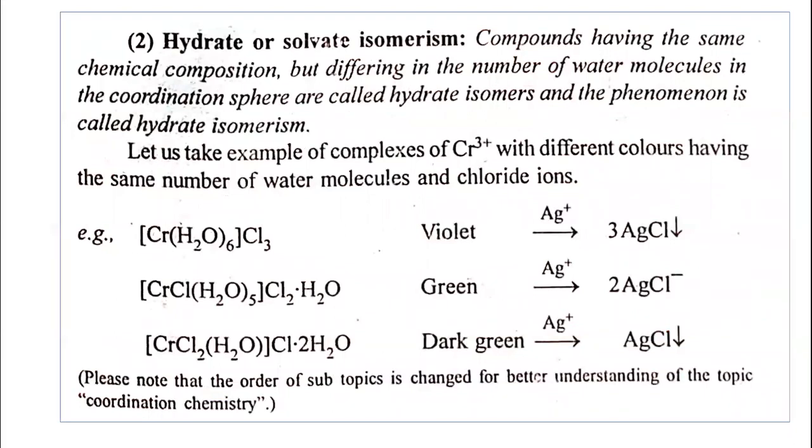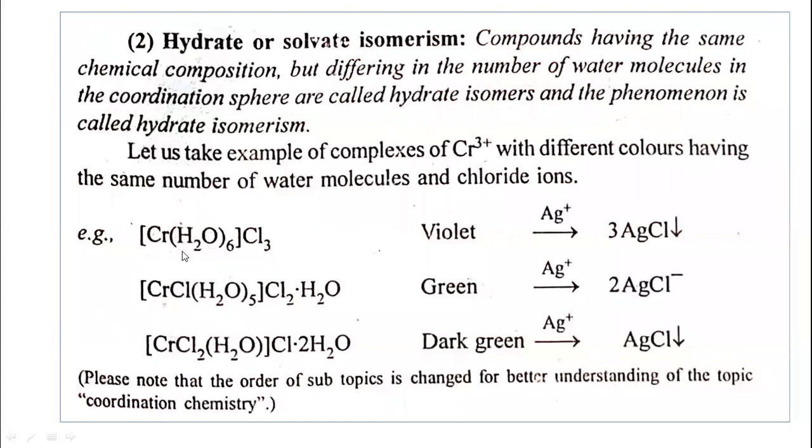Let us now discuss the second type, hydrate or solvate isomerism. Compounds having the same chemical composition but differing in the number of water molecules in the coordination sphere are called hydrate isomers, and the phenomenon is called hydrate isomerism.